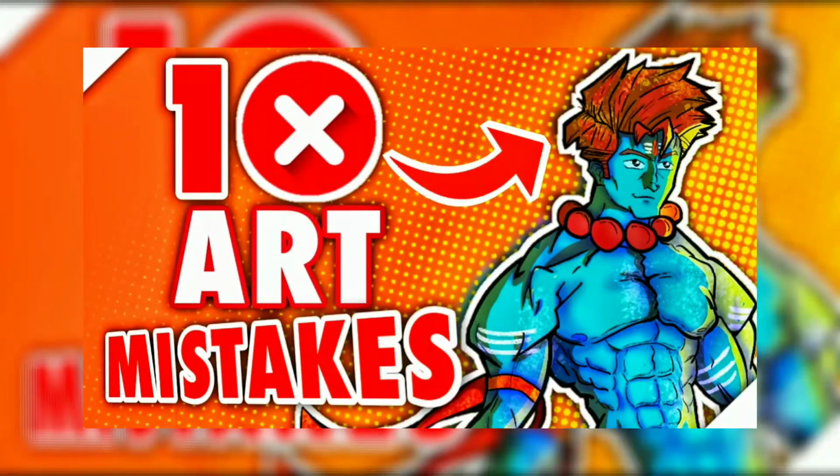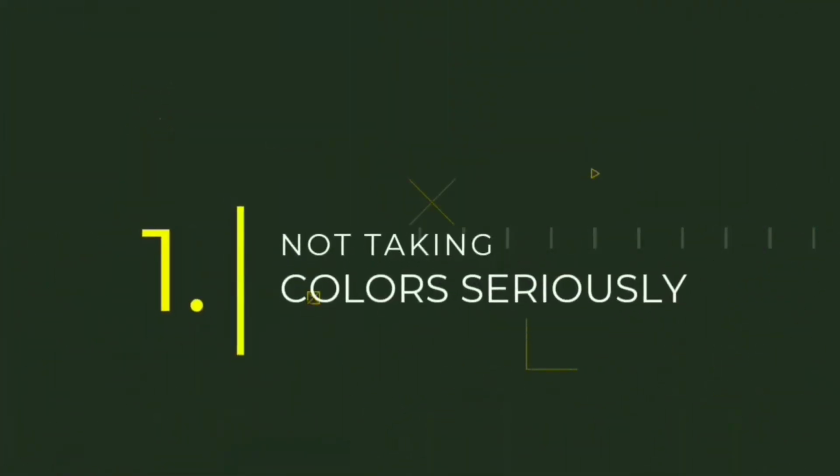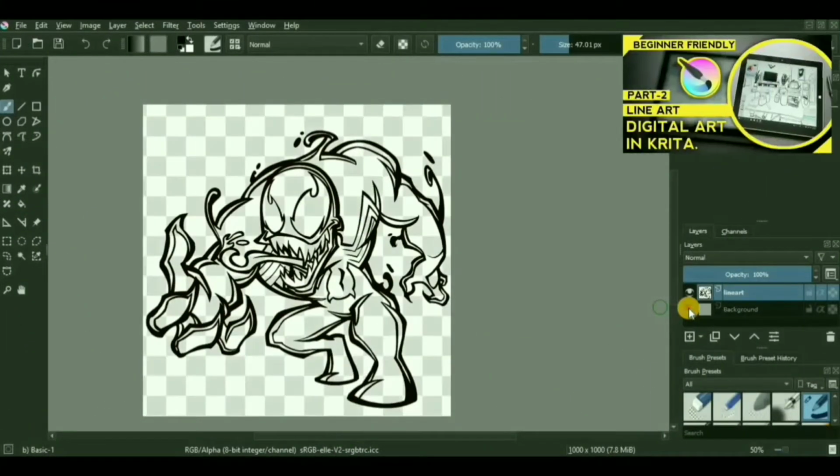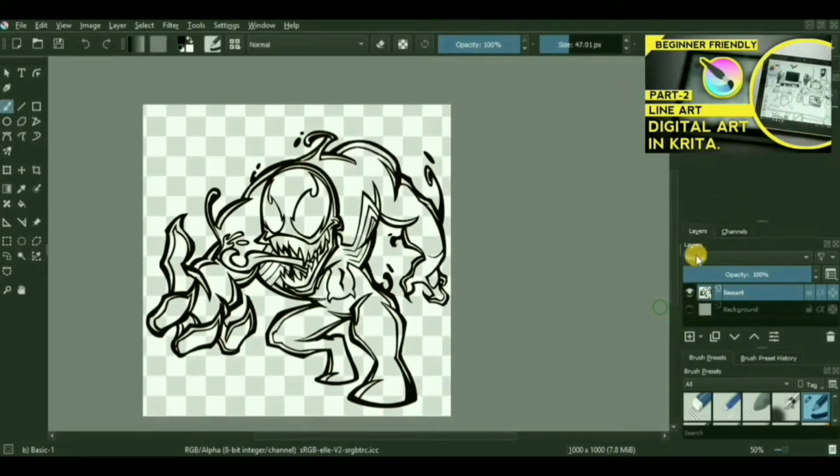In today's one we'll be discussing 10 digital art mistakes you're making as a digital artist, and this is the beginner edition coming up. So the number one mistake which naive artists do is usually new artists take colors way too lightly and focus majorly on line artwork. And this problem not only happens in the coloring in the foreground but also in the background as well.